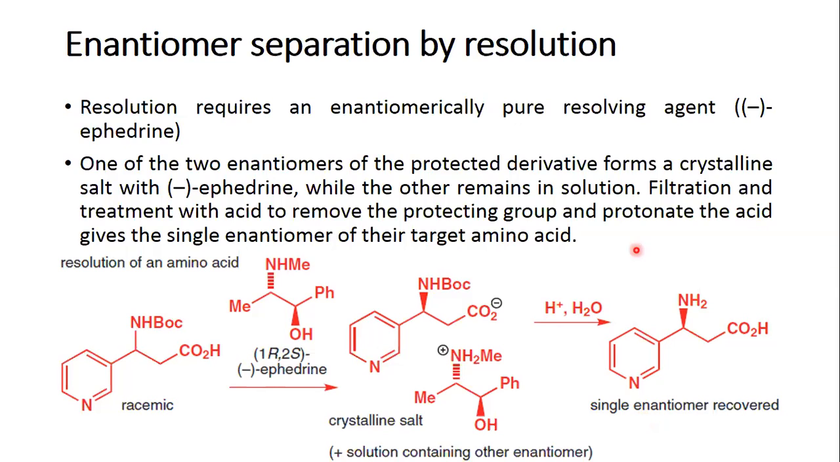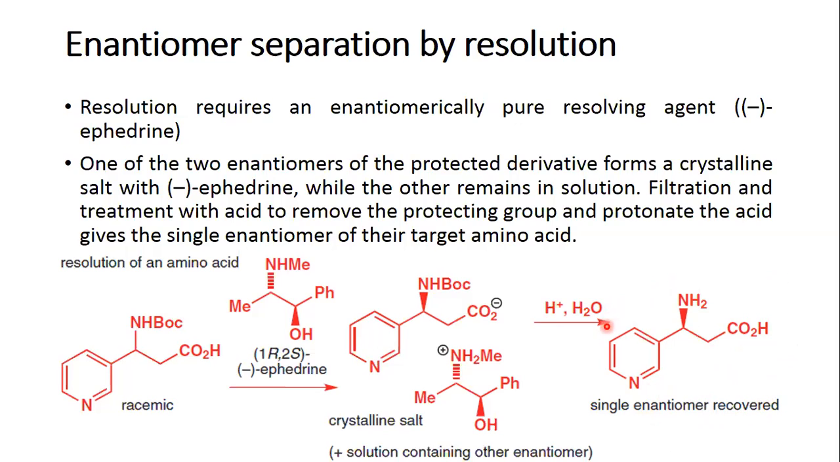If you are getting this as the R enantiomer, the other S enantiomer will be in the solution, which can be obtained by evaporation of the solvent, and again after acidification you will get the individual enantiomer. So the advantage here is that you get both the isomers, but you get 50-50%. If you are not interested in the other, you are straight away losing 50% of the yield of the reaction.